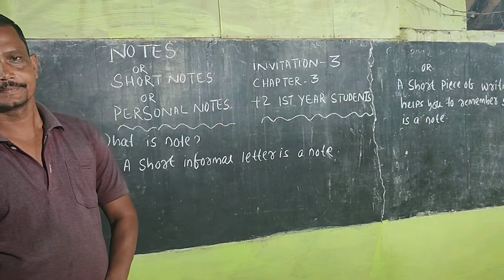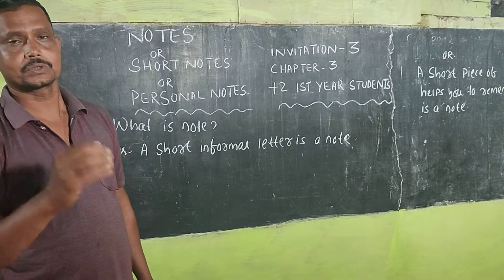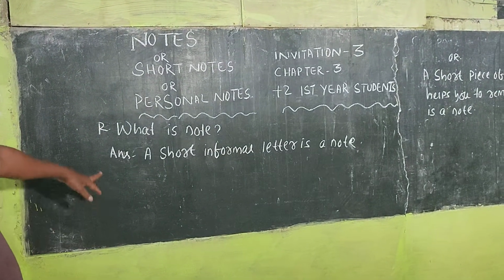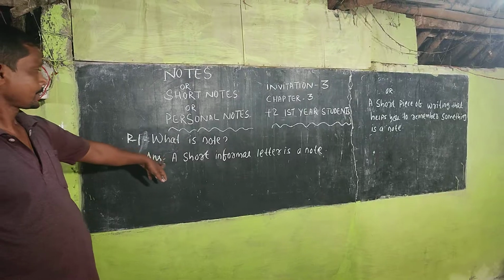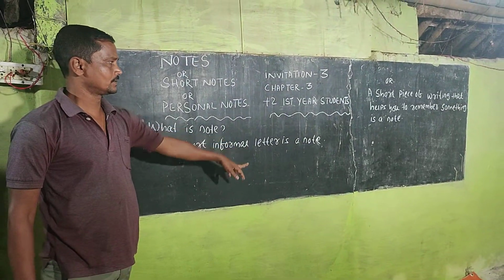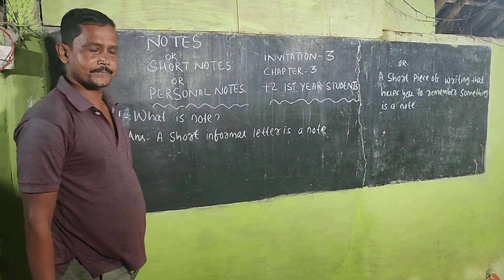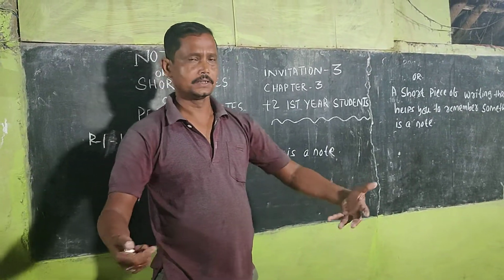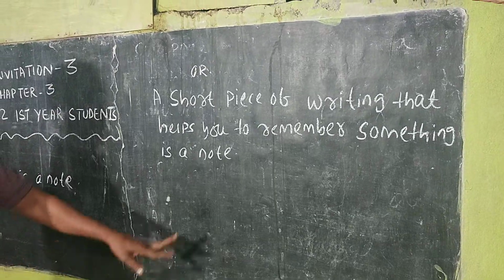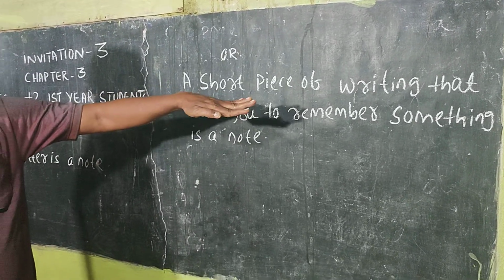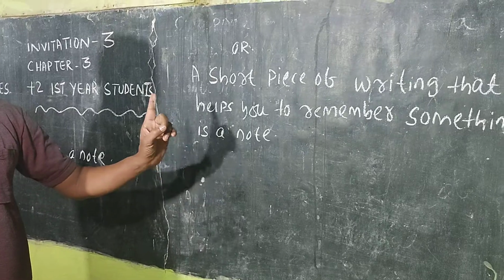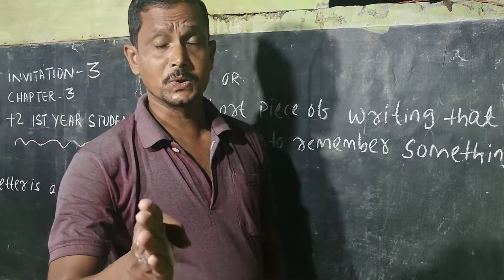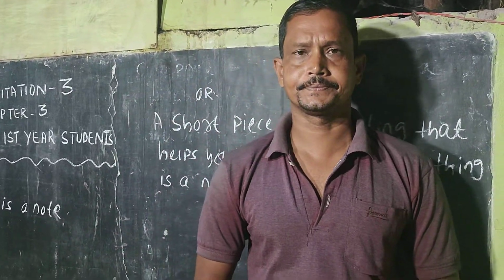Rule number 1. What is a note, or what is the definition of a note? A short informal letter is a note. Or a short piece of writing that helps you to remember something is known as a note.